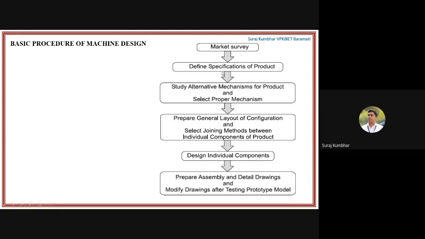Then define the specification of the product. Then you can study the alternative mechanisms for a product and select the proper mechanism. Then you can prepare a general layout of a configuration, and select the joining methods between individual component products. Obviously a machine has lots of components; without the component assembly, the machine could not be formed. A machine is not a single quantity, it is the assembly of many parts. So you need to prepare the layout and define the machining parameters: what machining you are going to do to manufacture that particular component.